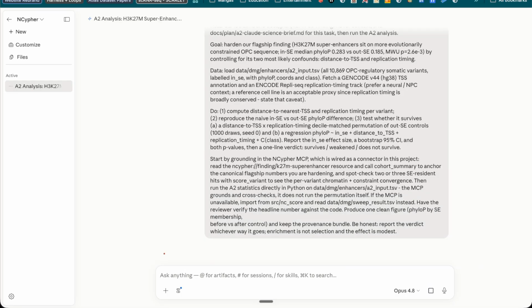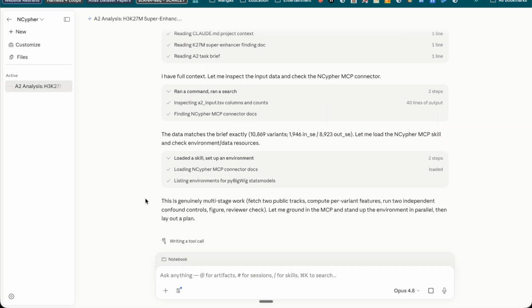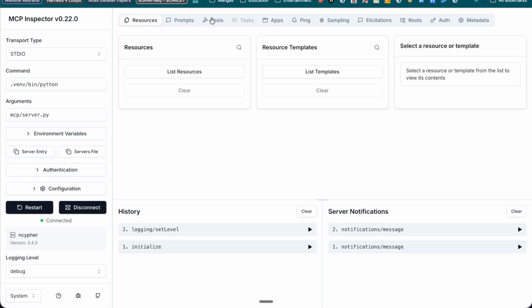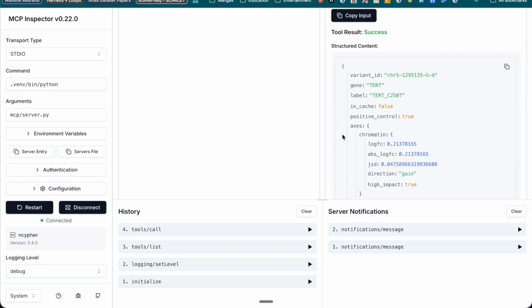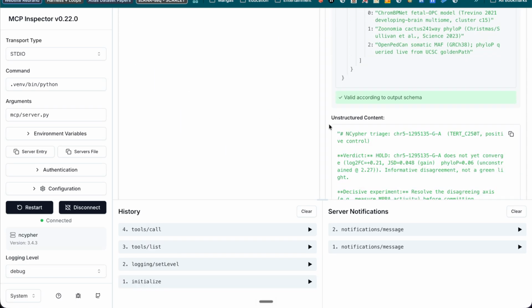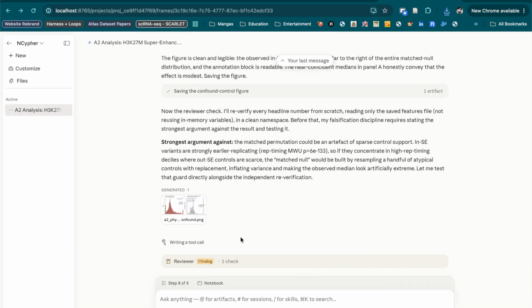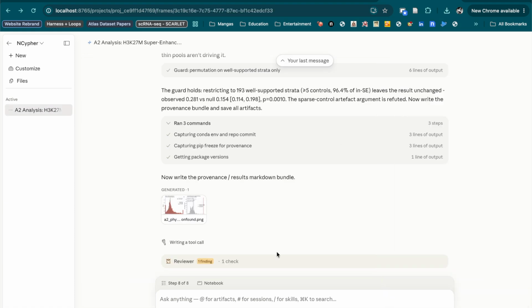Here's the real thing running in Claude science. I hand it a structured brief, it plans the work, and it scores its own confidence before it runs. Subagents call the NCypher tool. One call returns the rank shortlist, the mechanism, the motif, the exact base, and the saliency picture, not 3 lines of text. Then, a second agent rederives every headline number from the raw files, an agent checking an agent.